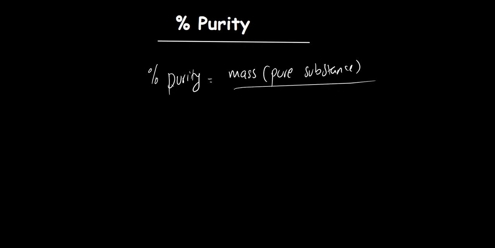Now, what is percentage purity? Percentage purity is when we're just looking at how pure a substance is. And the formula for percentage purity is the mass of the pure substance over the mass of the impure substance.